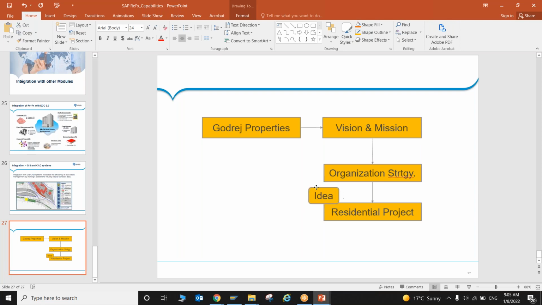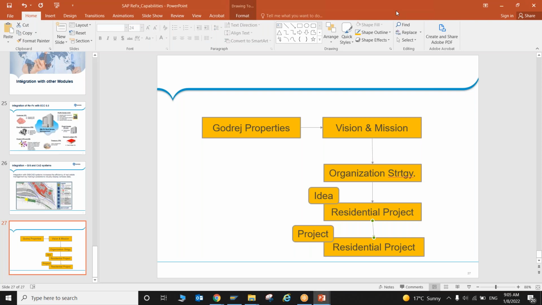Once it is approved, it will be directly transferred to PS, project execution. Here I am saying this is a residential project only, but here it will become a project. Now it will go to detailed planning, and whatever cost is there will be incurred on this project only.